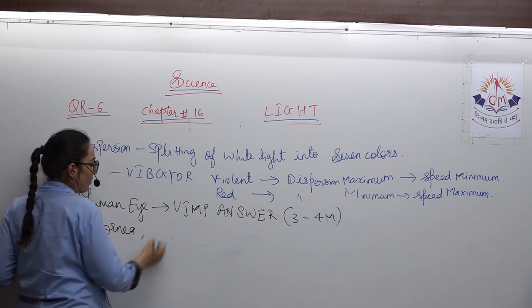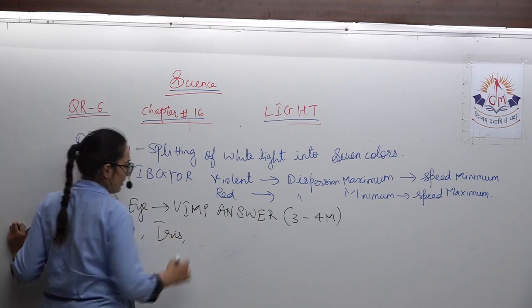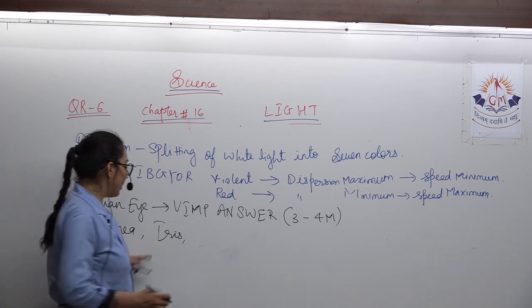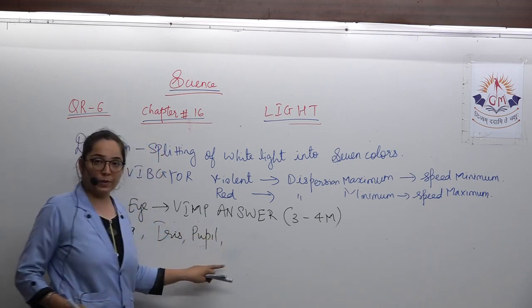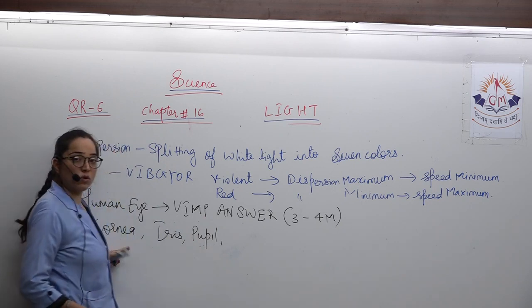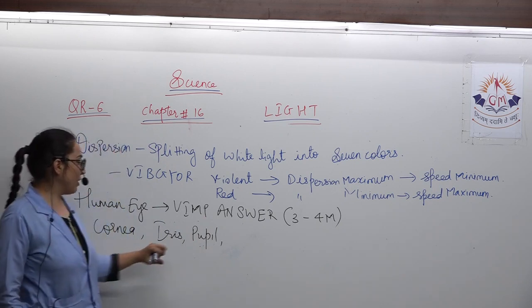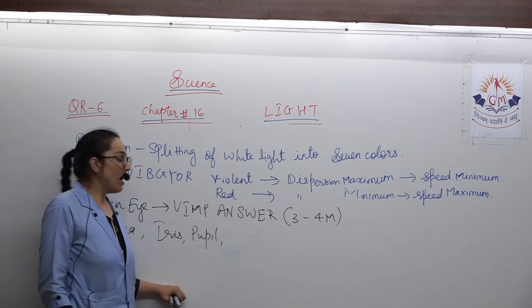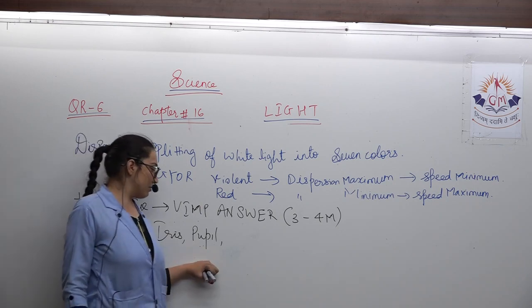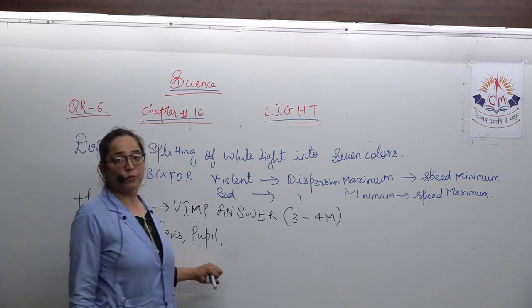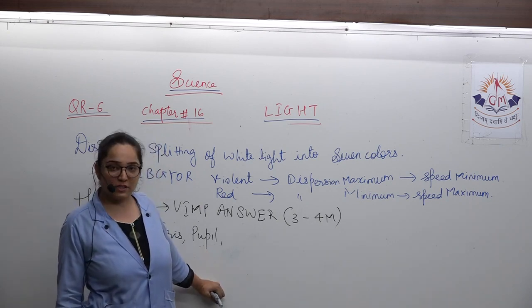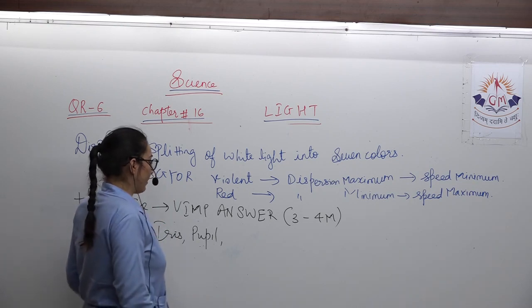The muscular diaphragm behind the cornea is called iris, and at the center of the iris there is a circular opening which is called pupil. It regulates the amount of light entering the eye.